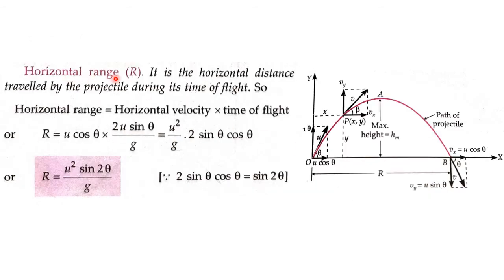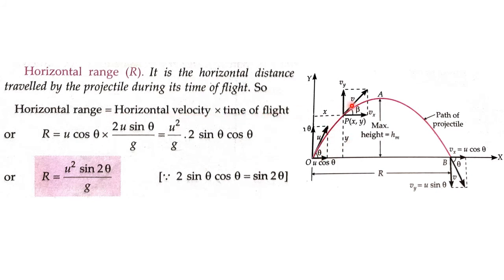The horizontal range. The horizontal range means the maximum horizontal distance our particle can cover. If it is projected from this point, the maximum distance along the x-axis which it can cover is known as your horizontal range. Now I can write horizontal range as horizontal velocity times the time of flight. Why?